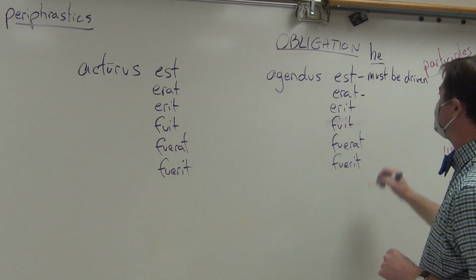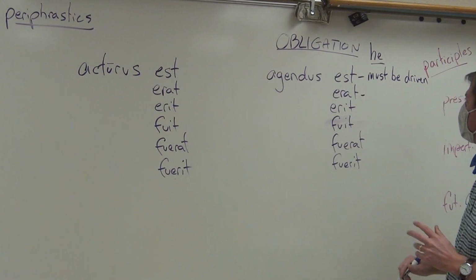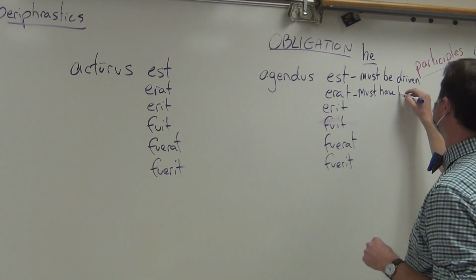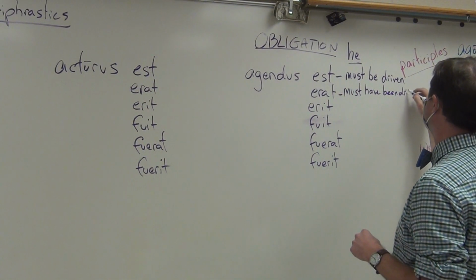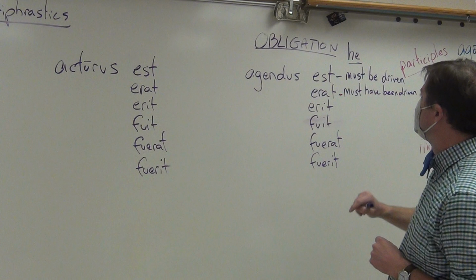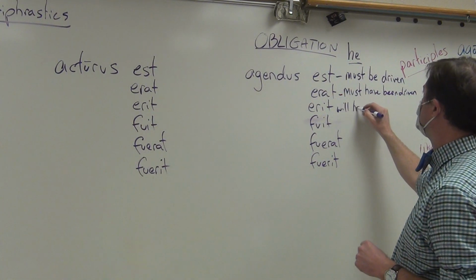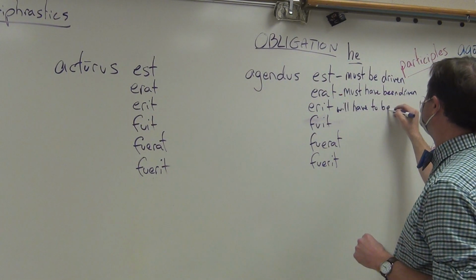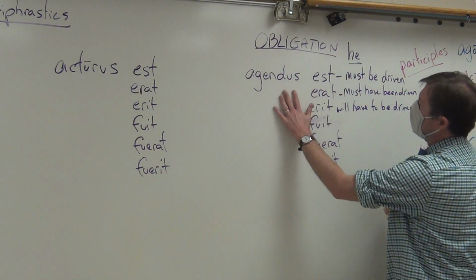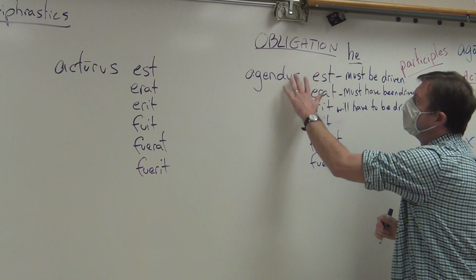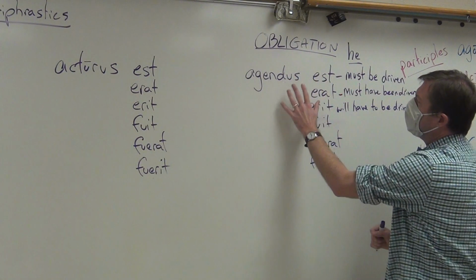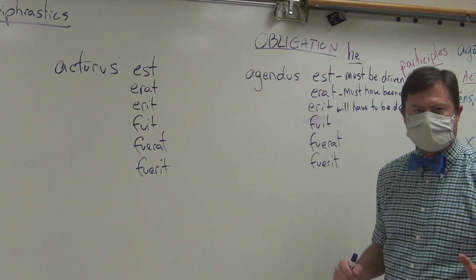But if it were to have happened yesterday, you would say he must have been driven. And finally, he will have to be driven. And so again, future passive periphrastic shows obligation. Now the other thing that you have to remember about the future passive periphrastic is the agency.